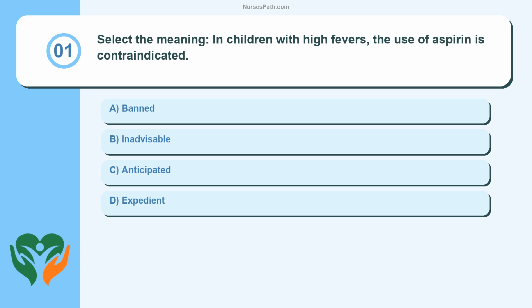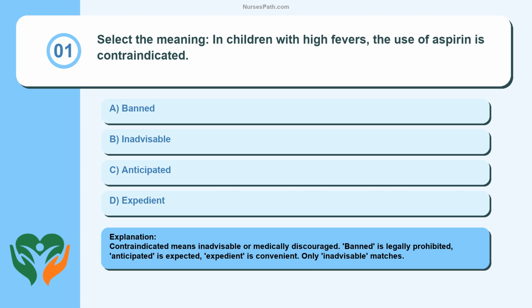Question 1. Select the meaning. In children with high fevers, the use of aspirin is contraindicated. Banned. Inadvisable. Anticipated. Expedient. Contraindicated means inadvisable or medically discouraged. Banned is legally prohibited, anticipated is expected, expedient is convenient. Only inadvisable matches.